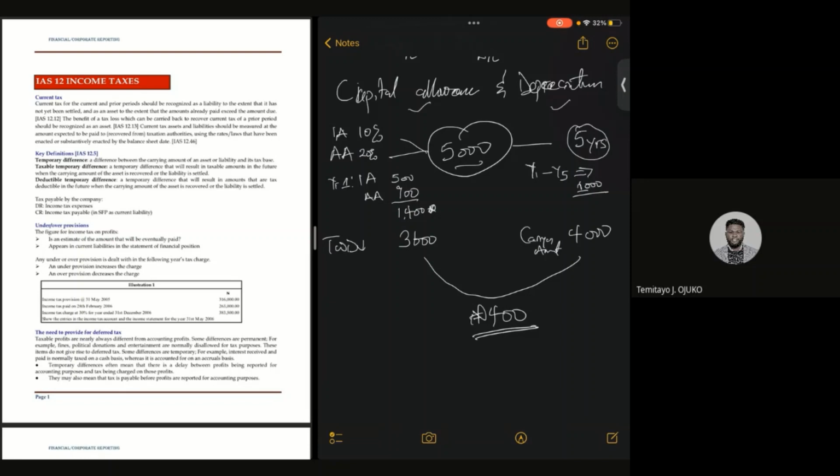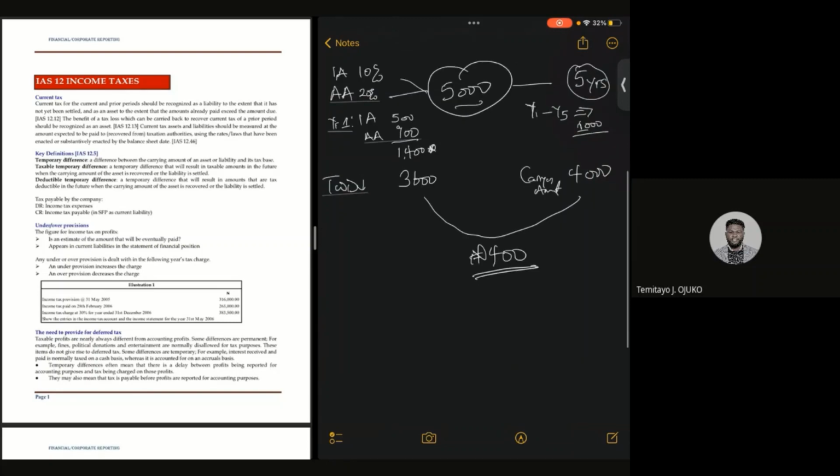Now, the reason for this difference is what we now term as a temporary difference. Let me go back a bit. Why is it even a temporary difference? It is a temporary difference because at the end of the day, both the tax written down value and the carrying amount of the asset are going to nil off at year 5, regardless of how you do the capital allowance and the depreciation.